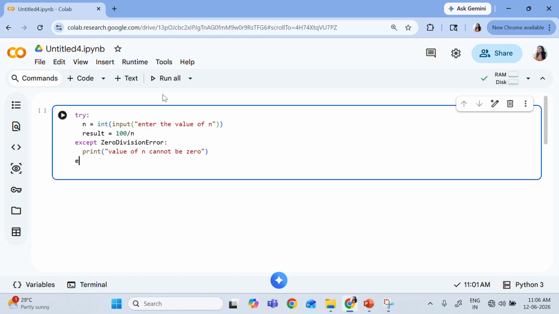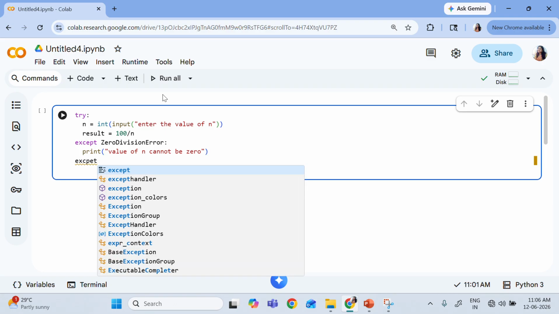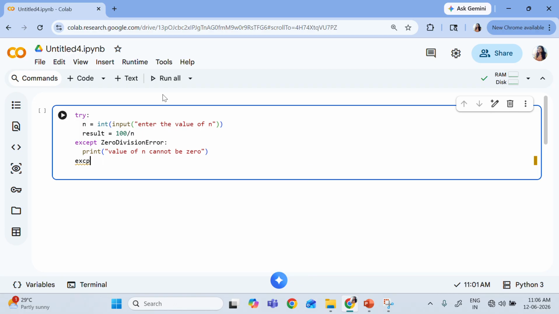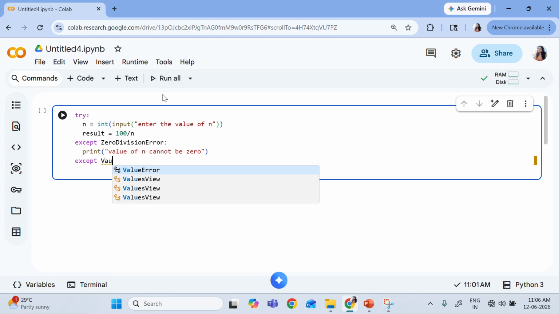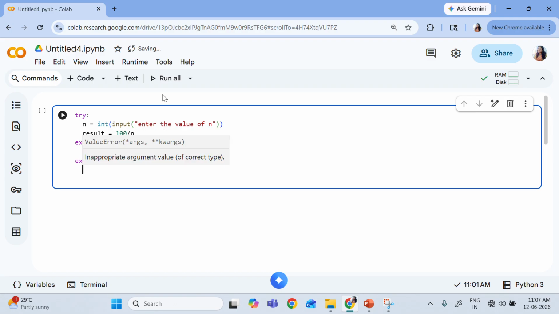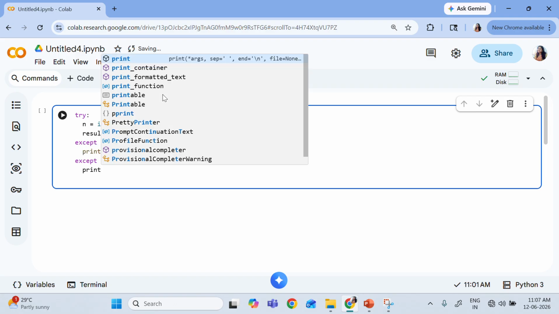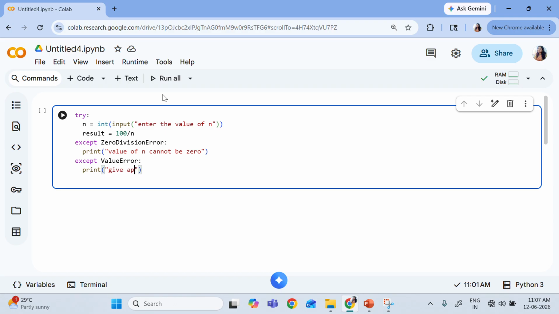Now I told you that I can have multiple except conditions and handle them. Let's say, for example, the user gives some other value, a number, anything else, any special symbol or alphabets. So I can have something called a ValueError. If a value error occurs, then I can print "give appropriate value".